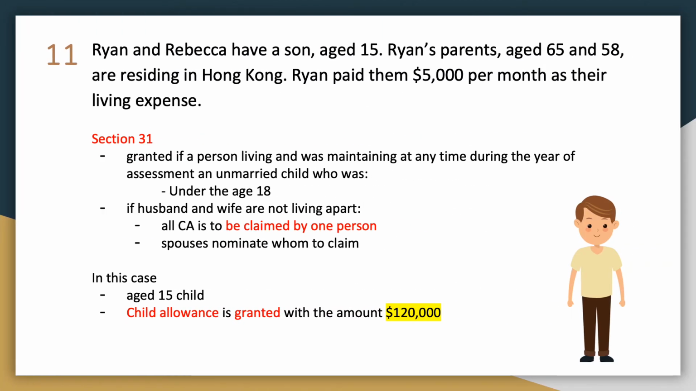Note 11. Ryan and Rebecca have a son, age 15. Ryan's parents, age 65 and 58, are residing in Hong Kong. Ryan paid them $5,000 per month as their living expense. Under Section 31, child allowance is granted if a person had living with and was maintaining at any time during the year of assessment an unmarried child who was under the age of 18. In this case, Ryan and Rebecca have one son only, who is 15 years old. Therefore, child allowance is granted with the amount of $120,000.